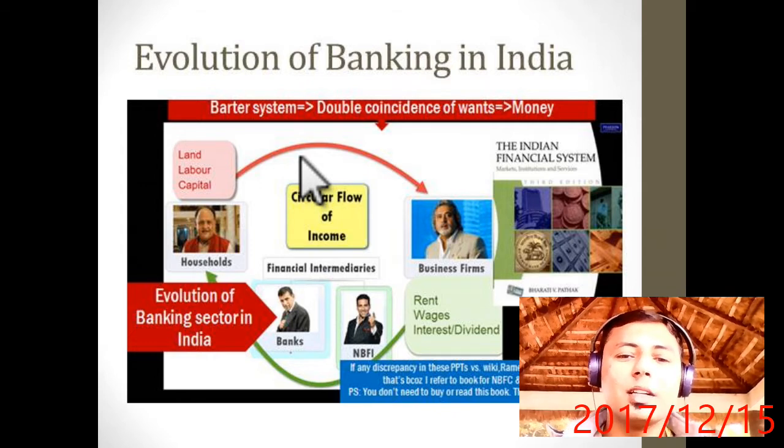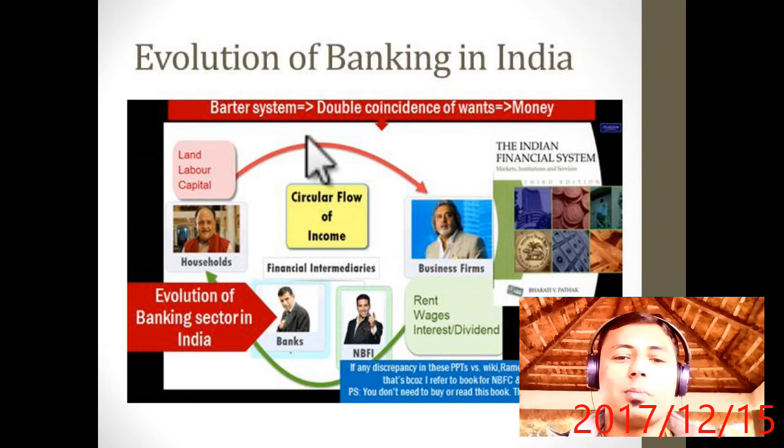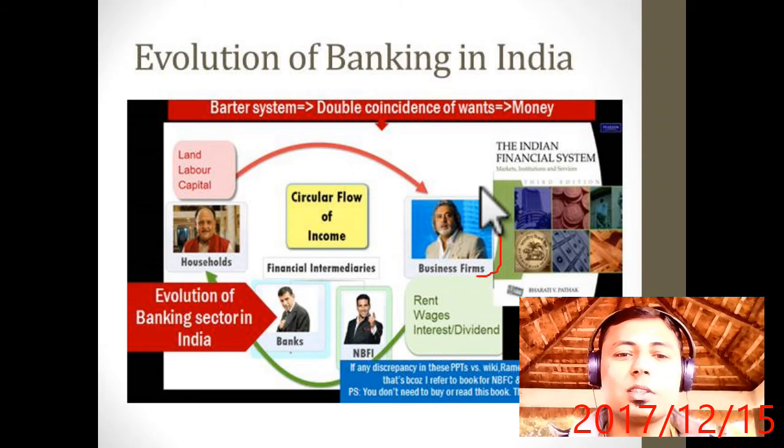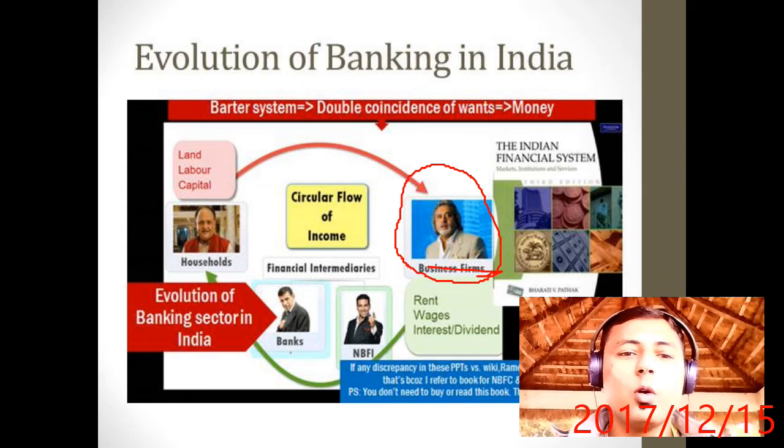is that they convert the savings of a common man into the investment of a businessman. In this way the economy runs, and it is the main and basic function of the financial intermediaries. So whatever money we deposit in the bank, they give as loans to some business firms. In this way the economy is multiplying many fold. Okay, now let's move ahead.